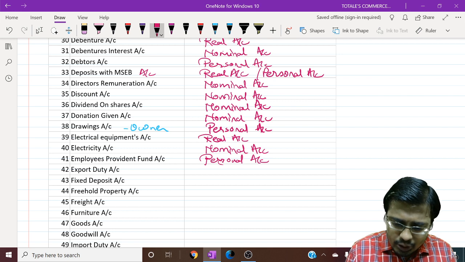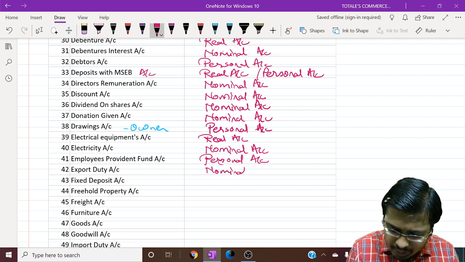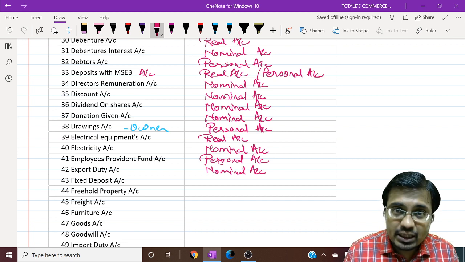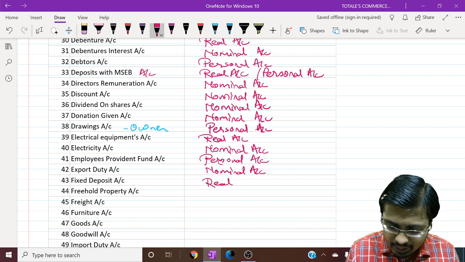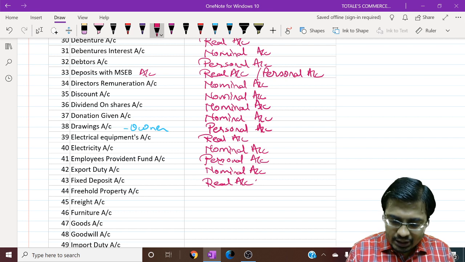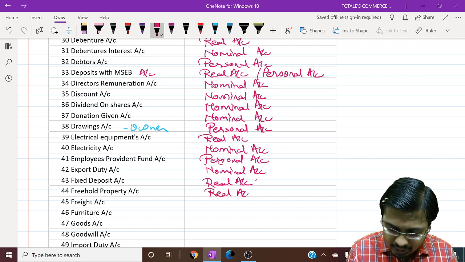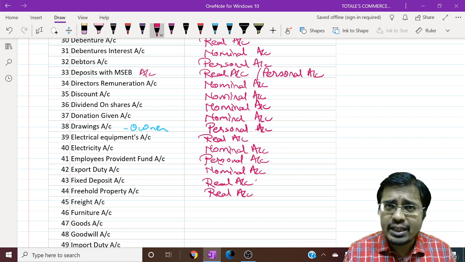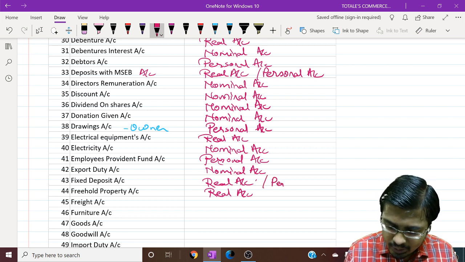Export duties are an expense, so it is nominal. FD, fixed deposit, is a certificate we receive, so it is real. Freehold properties are an asset, so it is real. FD also can be called personal if you take it to be representing a bank.